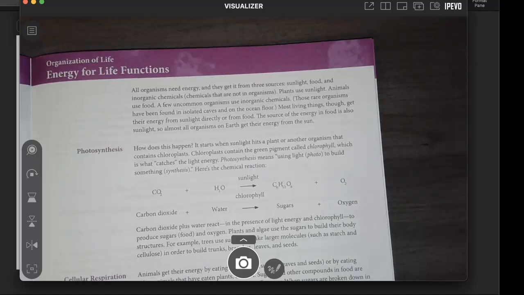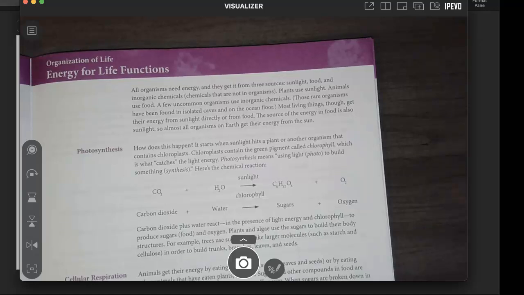Plants and algae use the sugars to build their body structures. For example, trees use sugars to make larger molecules, such as starch and cellulose, in order to build trunks, branches, leaves, and seeds.